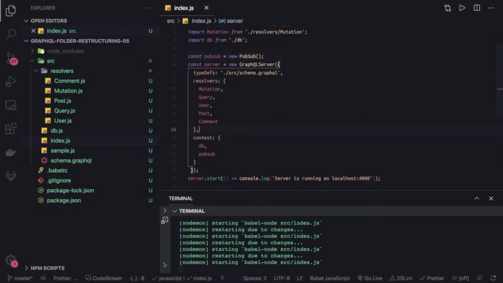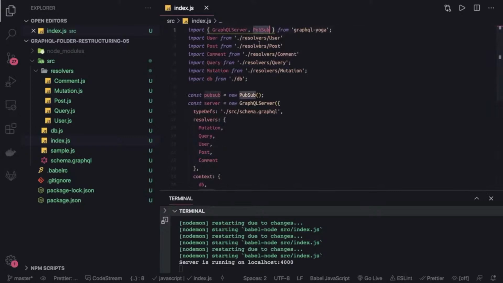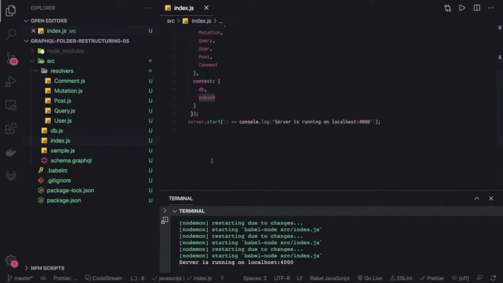Mostly we need it in mutation, because from mutation, after a particular change happened, like comment added, comment deleted, comment created, we want to publish a particular event, and there is a listener somewhere which had subscribed to your mutation change, and it will be able to listen to those changes and act on them. GraphQL Yoga out of the box supports that. You just need to create the instance of pubsub and provide it in the context so that your mutations and query can access it. Mostly we are going to do it with the mutations.